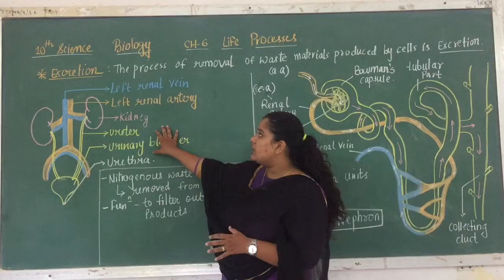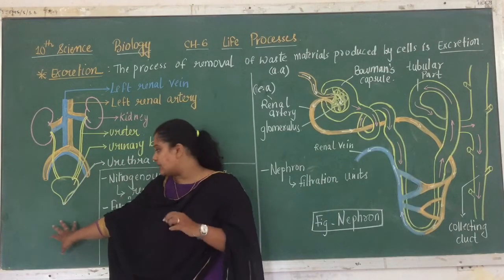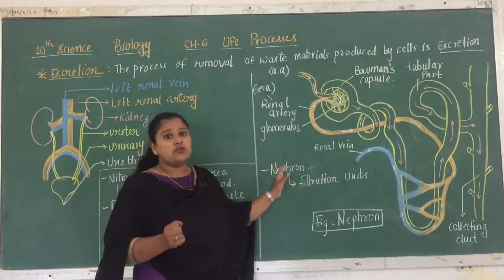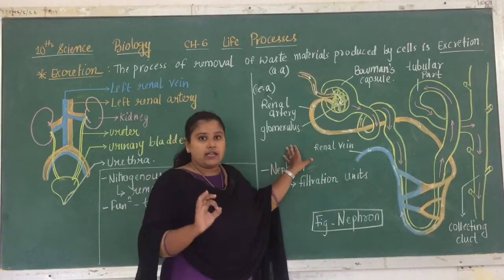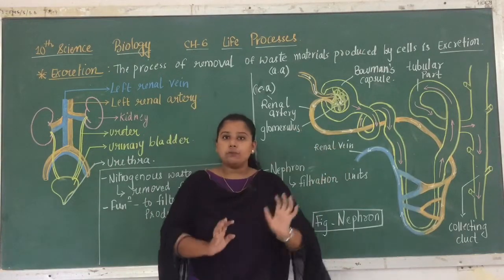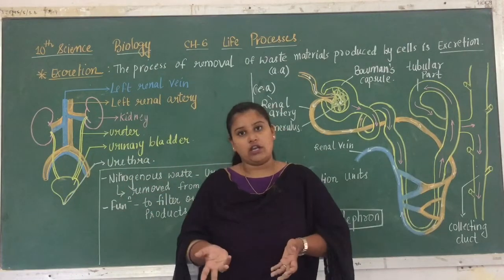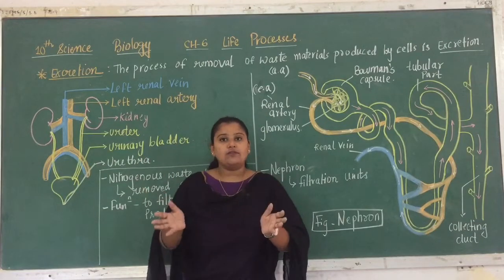So first we initially saw the organs which are involved in the excretory system of humans, and these are the filtration units, or we can say the excretory units, which are present inside the kidney, and these nephrons are responsible for carrying out the formation of the urine. So I hope you are clear with the two topics of this chapter.